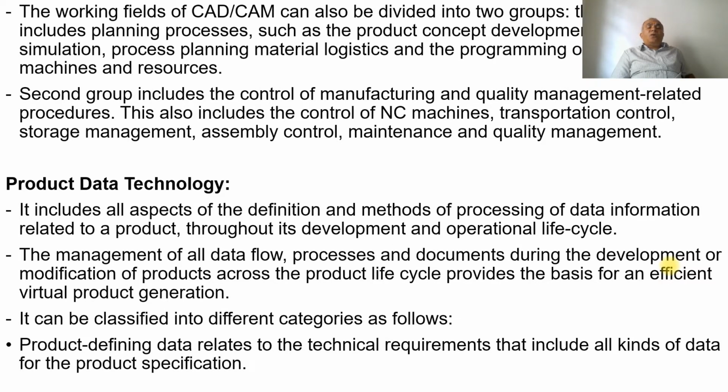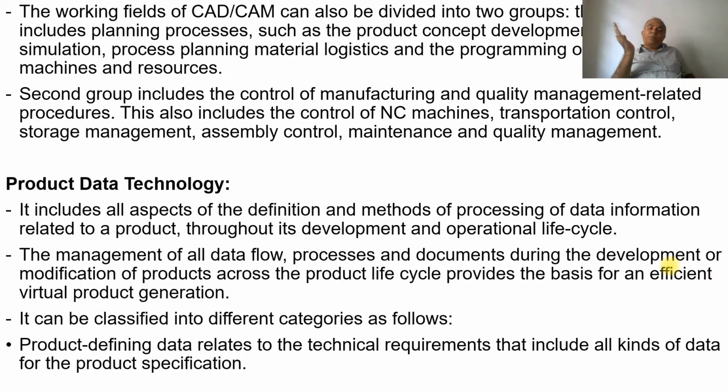The working fields of CAD/CAM can also be divided into two groups. The first group includes planning processes such as product concept development, design and simulation, process planning, material logistics, and the programming of production machines and resources. Once it comes to CAD/CAM in production planning and control, it is divided into two groups. The first group is purely related to CAD.